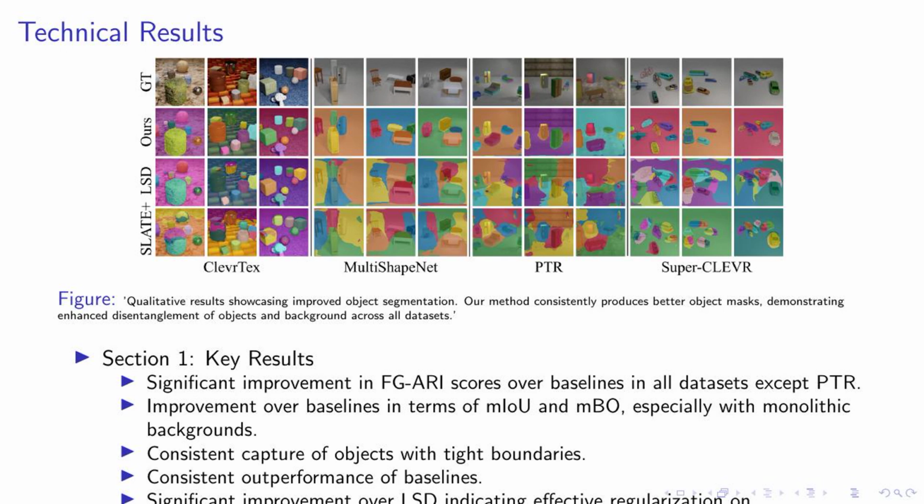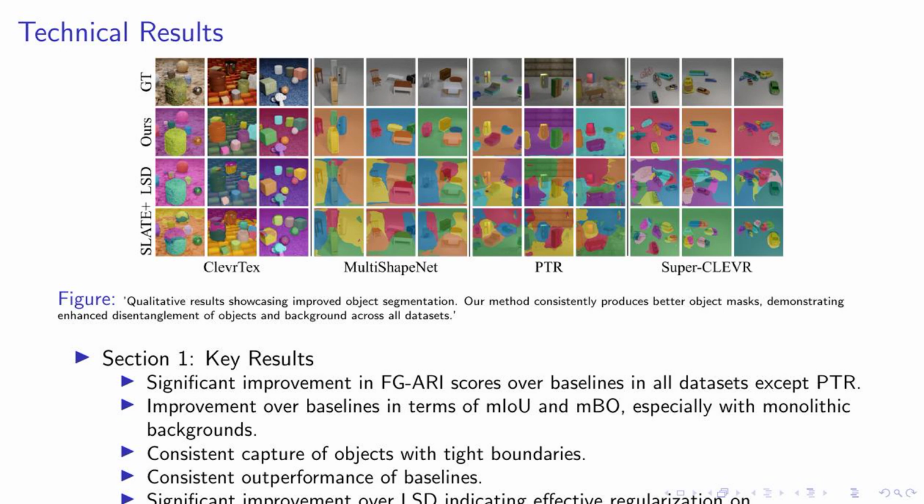We also saw an improvement over baselines in terms of MIOU and MBO, especially when dealing with monolithic backgrounds. This suggests that our method is more robust in separating objects from the background. Even when there's a strong correlation between them, our method consistently captures objects with tight boundaries, outperforming baselines across the board. Notably, we saw a significant improvement over LSD, indicating that our approach to regularization on compositionality is effective.